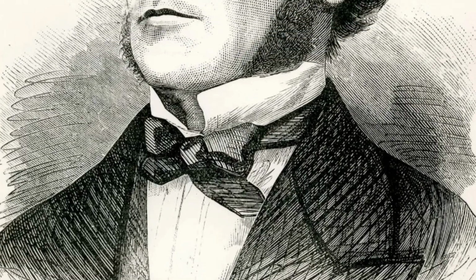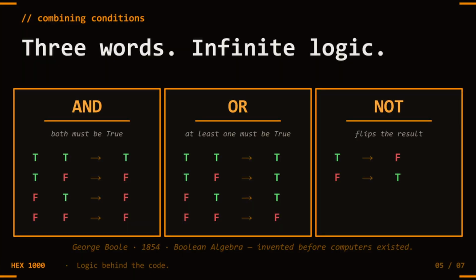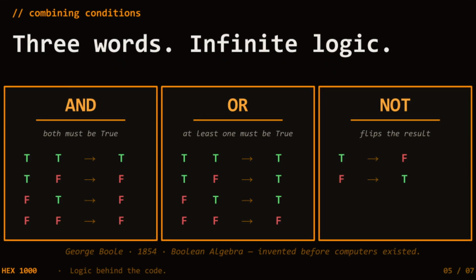So, these are not Python-specific ideas. Boolean logic was invented by George Boole in 1854, 60 years before computers existed. He was trying to reduce human reasoning to mathematics. Python just borrowed the vocabulary.